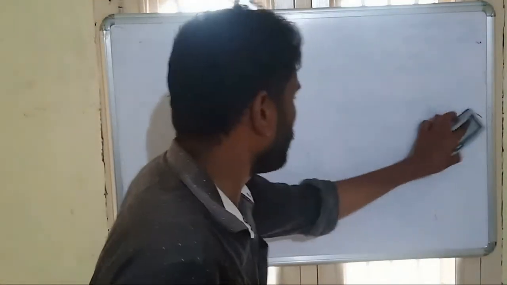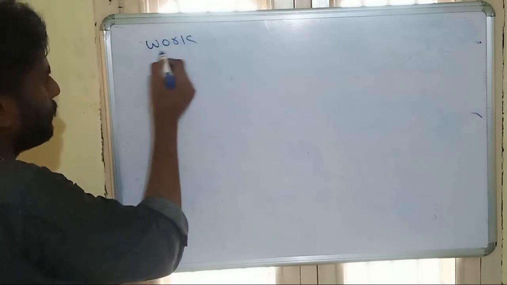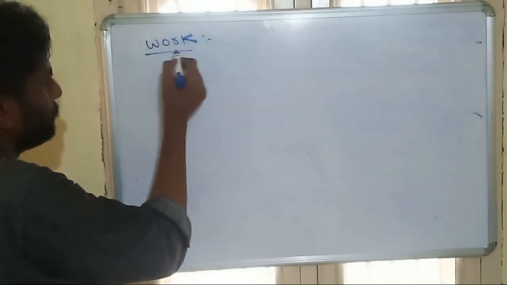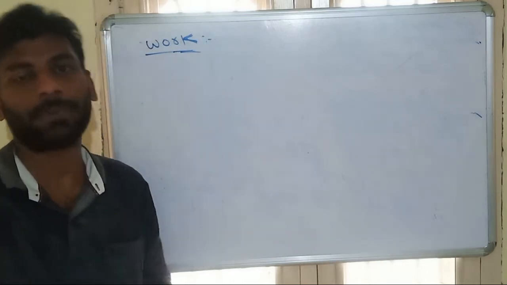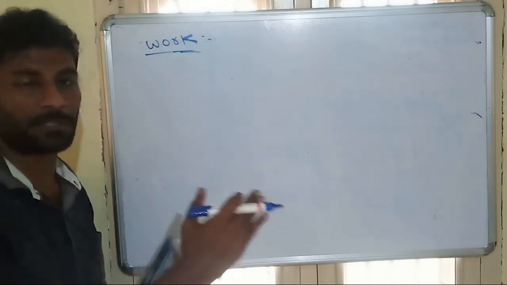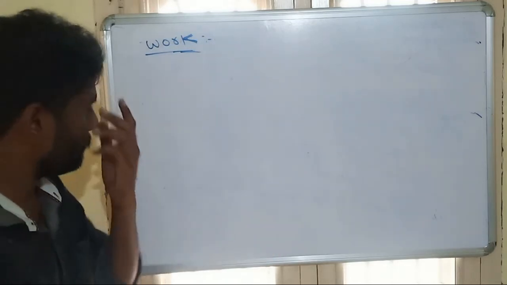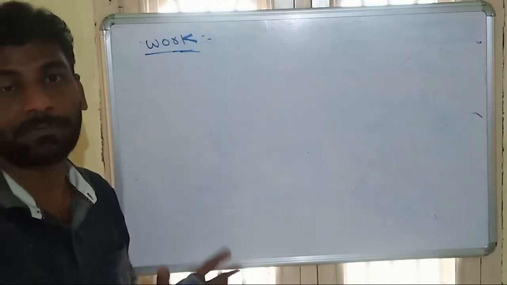Now another energy transfer is work. Work is also another mode of transfer of energy. It is also a path function. It always depends on the path by which it is transferred. So both heat and work are path functions. These are not state functions.